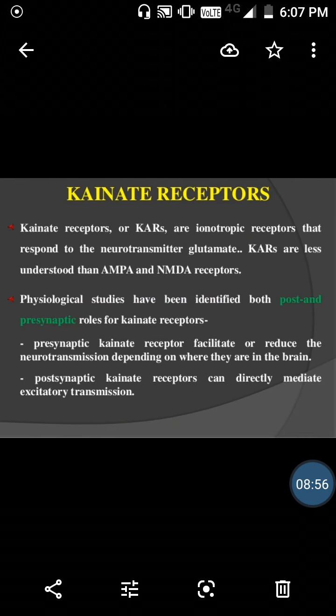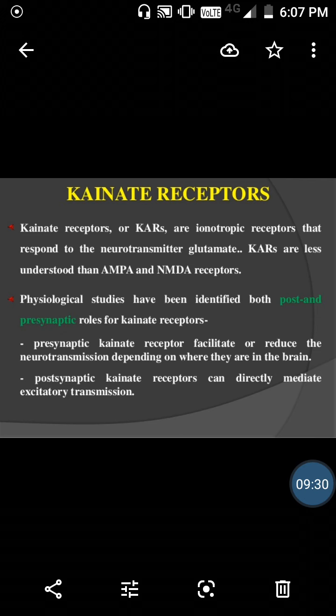The next type of receptor we will see is the kainate receptor. Kainate receptors, or KARs, are ionotropic receptors that respond to the neurotransmitter glutamate. KARs are less understood than AMPA and NMDA receptors. Physiological studies have identified both post and presynaptic roles for kainate receptors. Presynaptically, they facilitate or reduce neurotransmission depending upon where they are in the brain, and postsynaptic kainate receptors can indirectly mediate excitatory transmission.